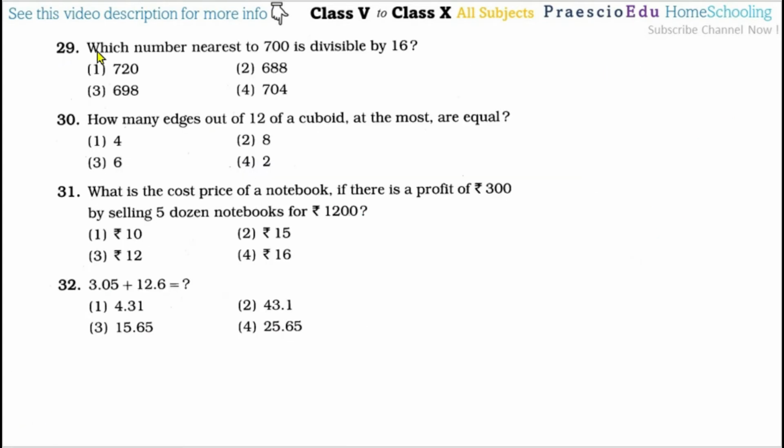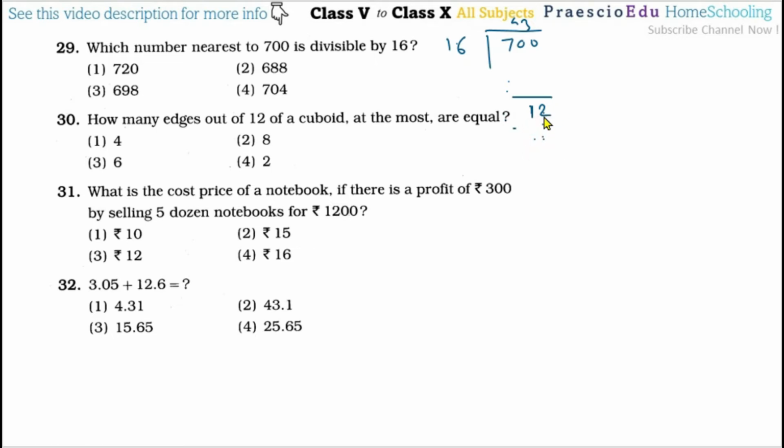Then question number 29: which number nearest to 700 is divisible by 16? Okay, so first of all we will directly divide 700 by 16. After this you will get the quotient 43 and the remainder 12.